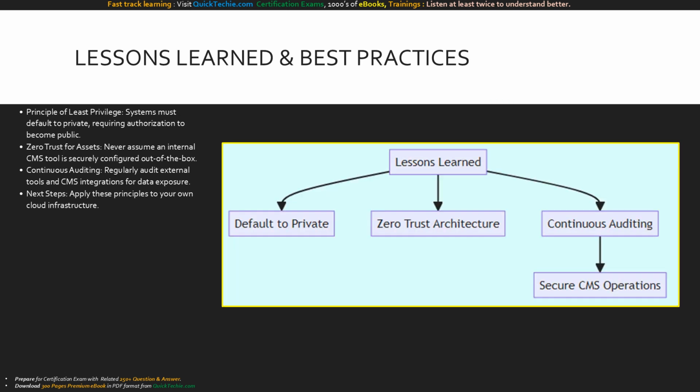To conclude, the Capybara leak teaches us vital lessons. First, always enforce the principle of least privilege. Systems must default to private, not public. Second, apply zero trust to your assets. Never assume an off-the-shelf CMS is securely configured. Finally, continuous automated auditing is non-negotiable.